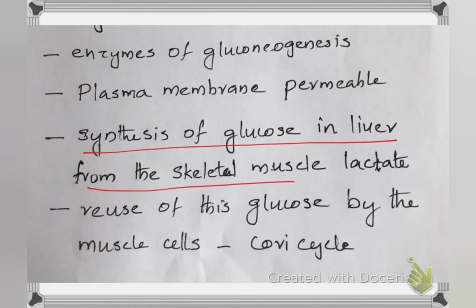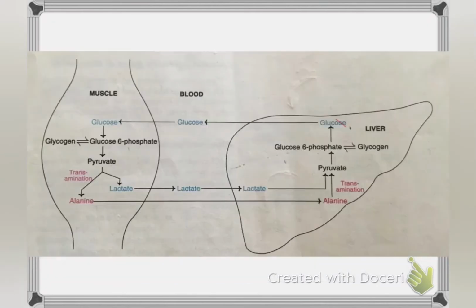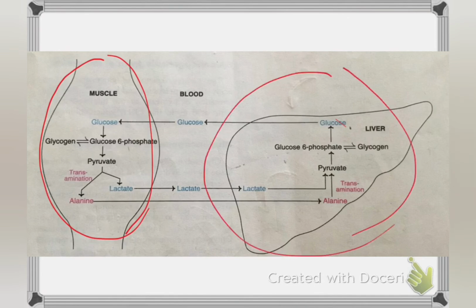So, the synthesis of glucose in the liver from the skeletal muscle lactate and the reuse of this glucose by the muscle cells are known as the Cori cycle. Now look at this figure. Here you can see that this is the muscle cell, this is the liver cell, and this is the bloodstream. These two are separated by the bloodstream.